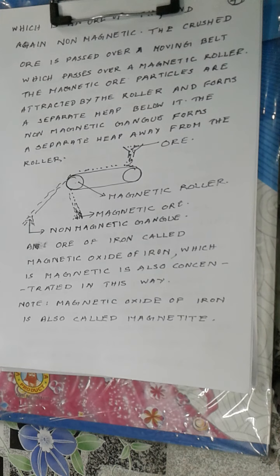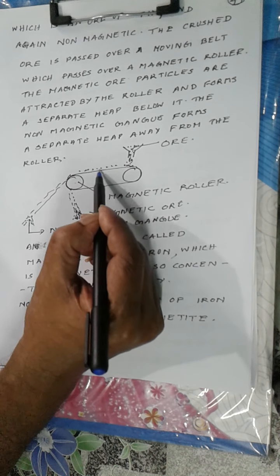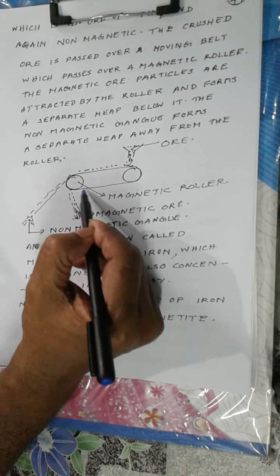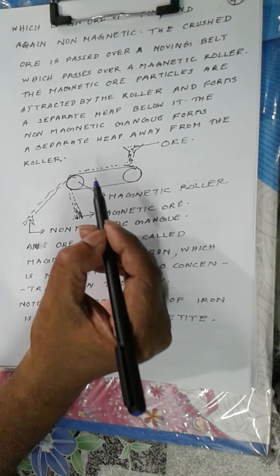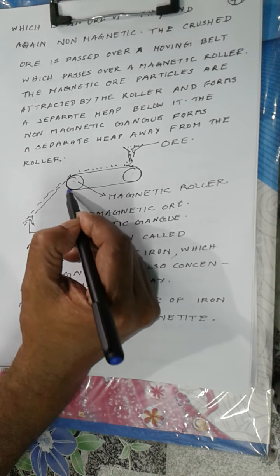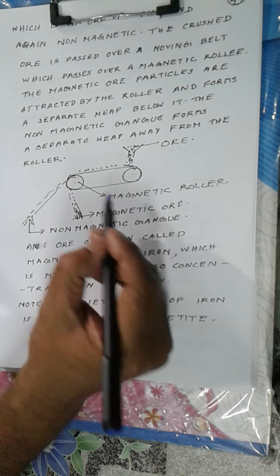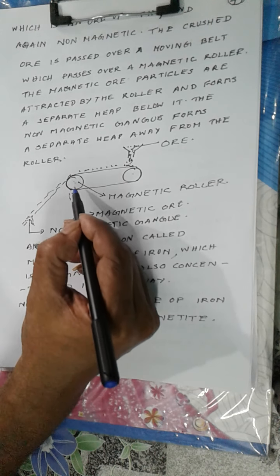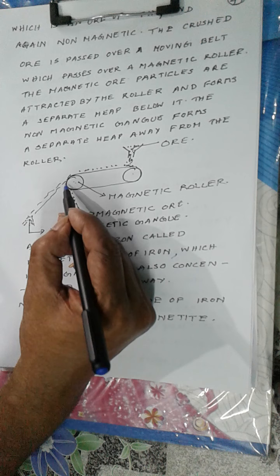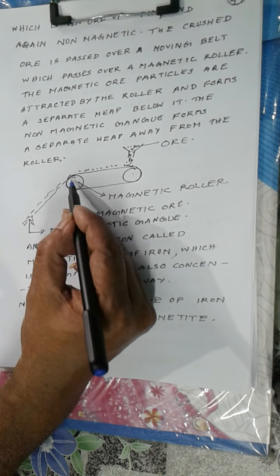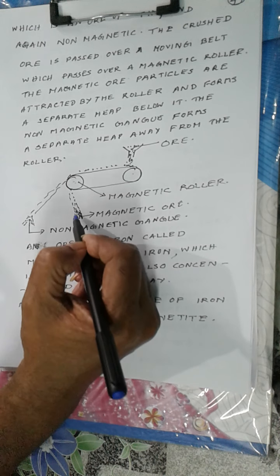Now what is done is, the powdered ore is fed to a belt which is rotating over two rollers, one roller here, one roller here, out of which one roller is magnetic, is a magnet. So this is a magnetic roller, itself is a magnet. Now the magnetic ore particles are attracted by this roller and will form a separate heap here.